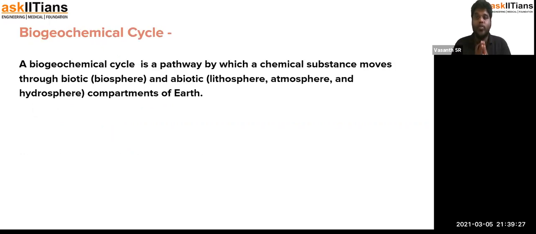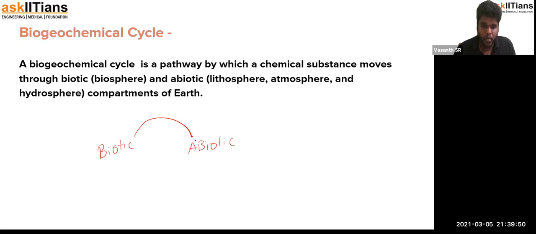So I have already told you what is the biogeochemical cycle. Let me brief it again. The chemical substances that are found in the whole earth will be utilized by the organism, and then go into the cycle of biotic and abiotic forms, moving through a pathway.